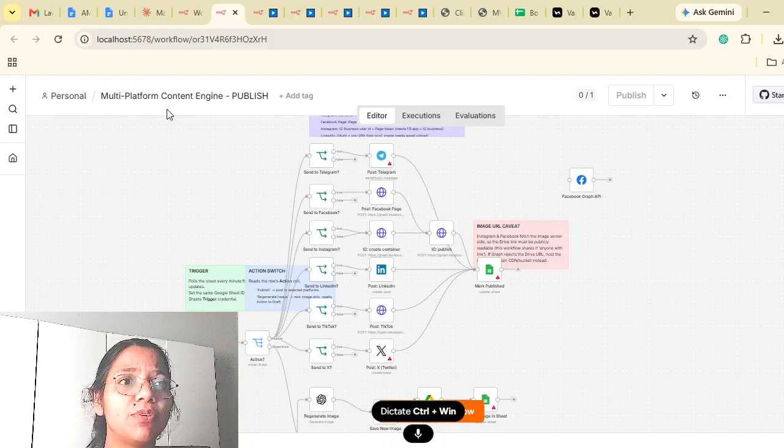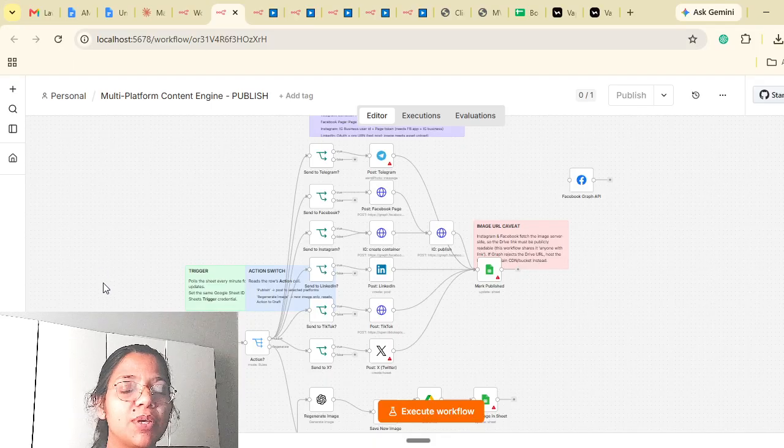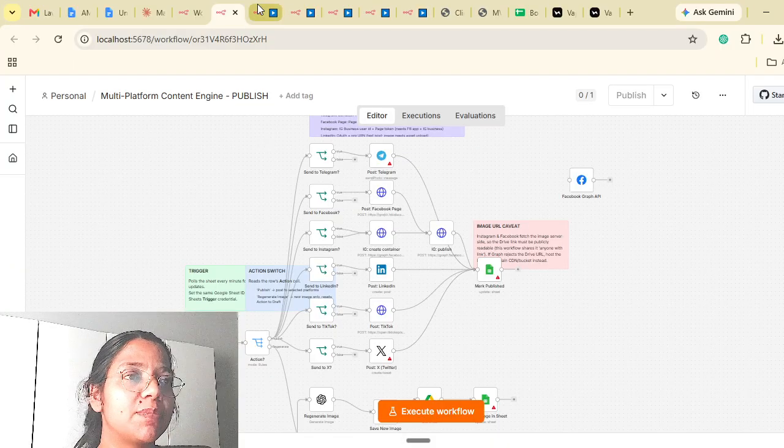This is the workflow that I have created, a content engine publisher for the salon company. Whenever they insert any picture or data, it will automatically publish to multiple social media platforms, like LinkedIn, Instagram, Facebook, TikTok, Snapchat, or wherever they want. So we can automatically publish it onto multiple platforms.